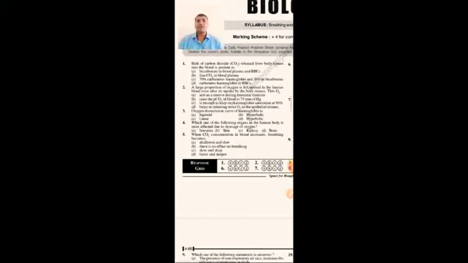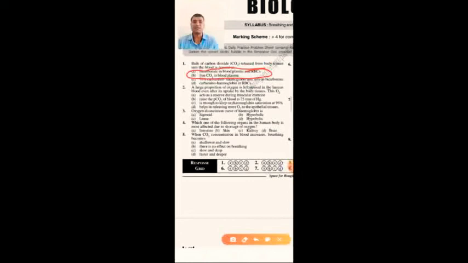So the bulk of carbon dioxide released from body tissues into the blood is present as bicarbonate in blood plasma and RBC. So most of the carbon dioxide is carried as bicarbonate in blood plasma, approximately 70%, and also 7% in RBC.